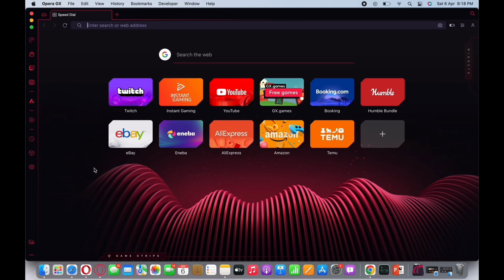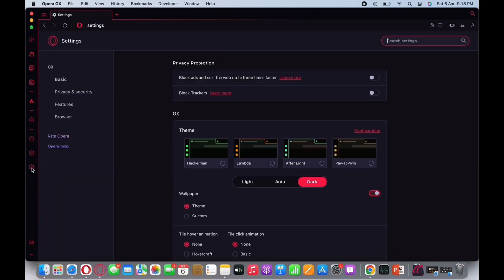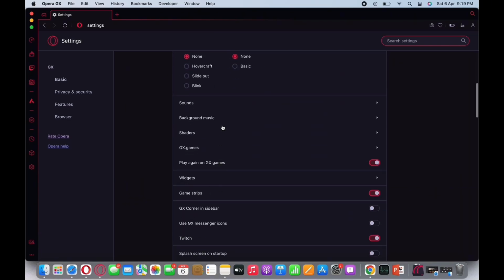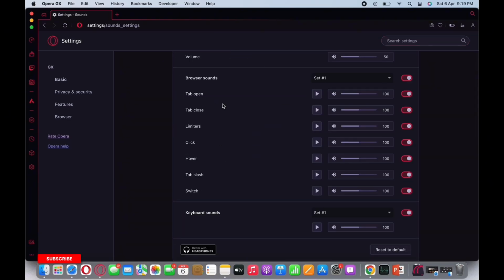Make sure that you are using the latest version of Opera GX, and now tap on the settings button on the left side toolbar firstly, and you will be led to the settings page of Opera GX. And now scroll down and you will see the option for sounds. Tap on that, and at the bottom you will see the option for keyboard shortcuts. So go ahead and adjust the slider you see there and set the volume to your preferred sound.